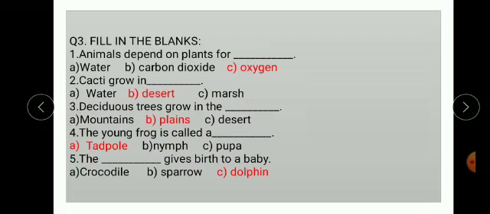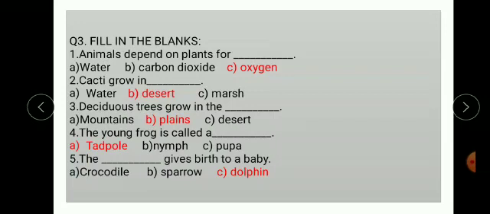Second, cacti grow in dash. Options are water, desert and marsh, meaning marshy area. The correct option is desert. Cacti grow in desert.